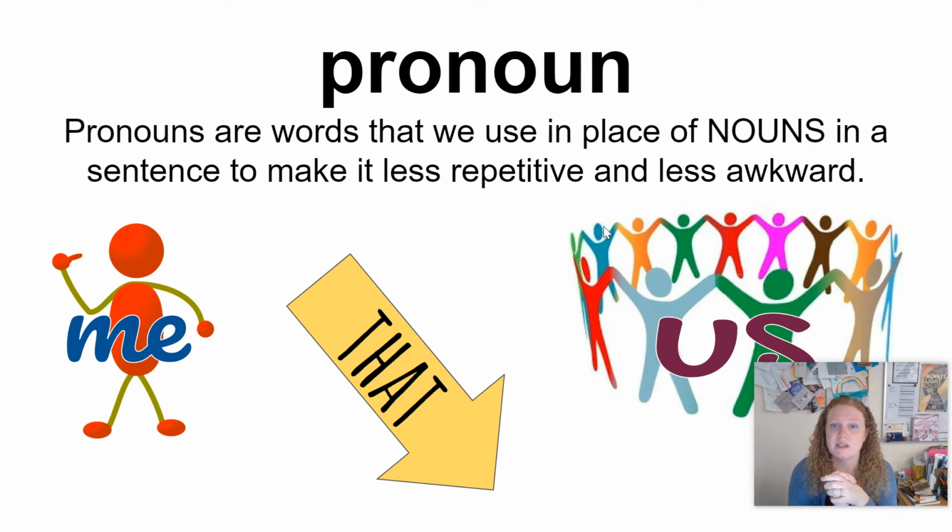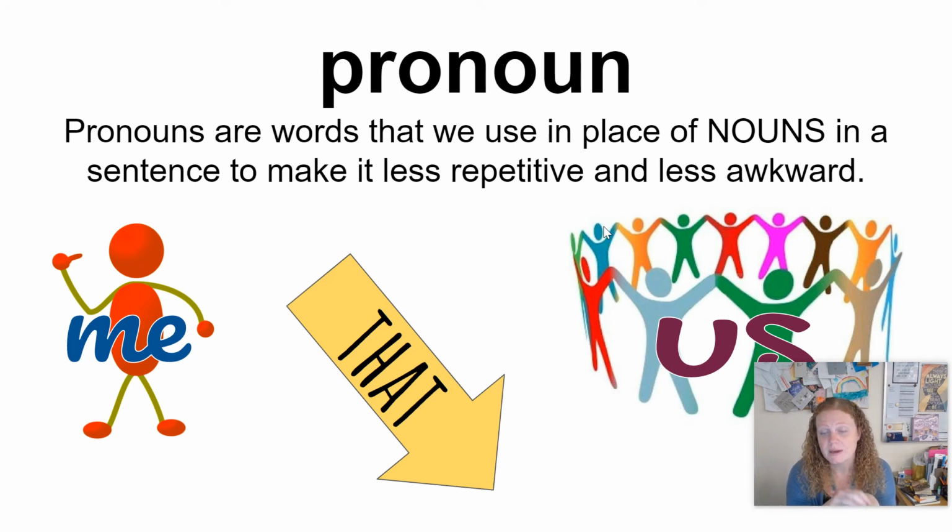Okay, now let's go with the pronoun. So pronouns are words that we use in place of nouns. Nouns in a sentence, what it does is it makes the sentence less repetitive and less awkward. So instead of saying Tara goes to the office and Tara does all of her work at the office, you throw in a she or a they, depending on identity there. And you don't have to be so repetitive. That's why we use pronouns. It's in place of whoever or whatever we're talking about.